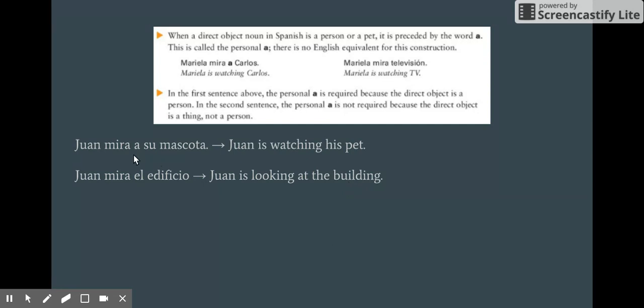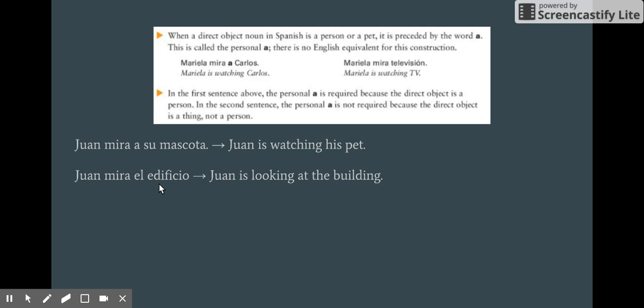In Spanish, you can see the same thing here. Juan mira su mascota. What is Juan looking at? ¿Qué mira Juan? Su mascota. So his pet is the direct object. In this sentence, Juan mira el edificio. ¿Qué mira Juan? What is Juan looking at? El edificio. So el edificio, the building, is the direct object in this sentence.